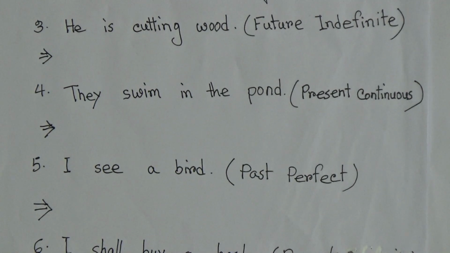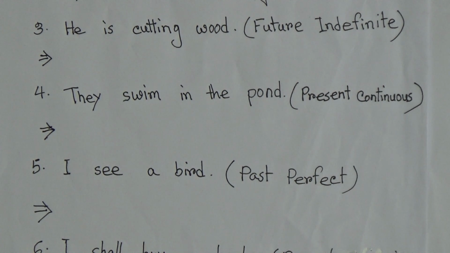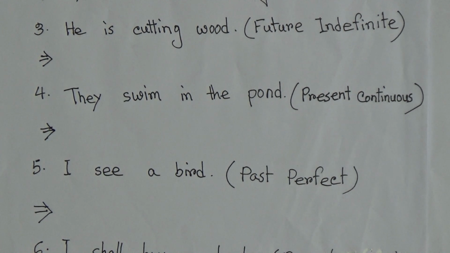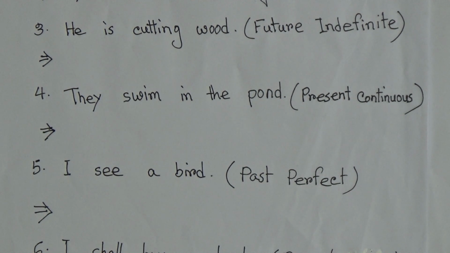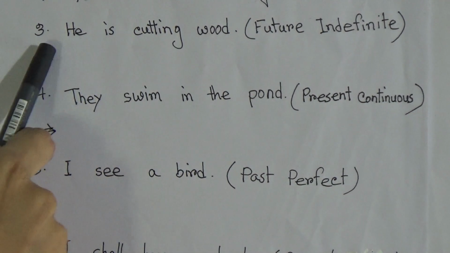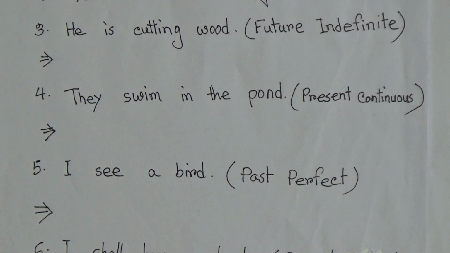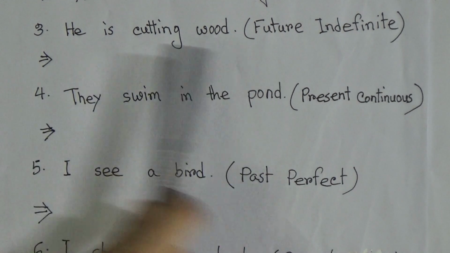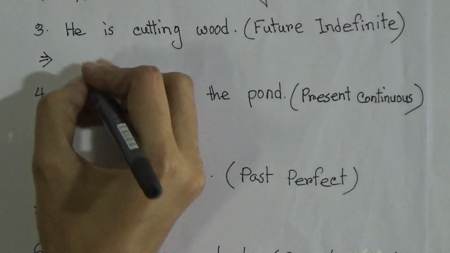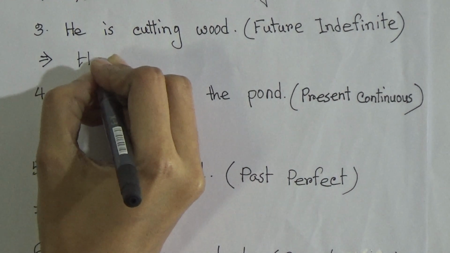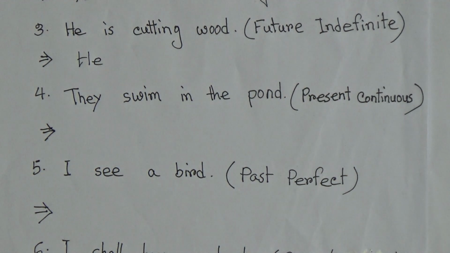So number 3, he is cutting wood. Here this sentence is in present continuous. You can see the structure of present continuous there: subject plus is plus verb with ing, then extension. To make it future indefinite, we have to write the subject, then will or shall.